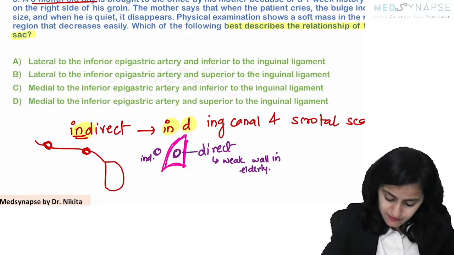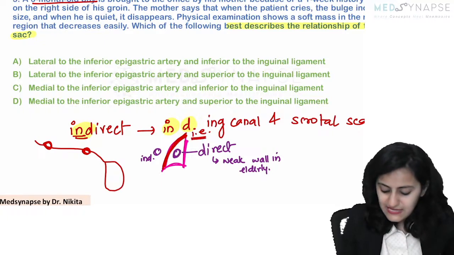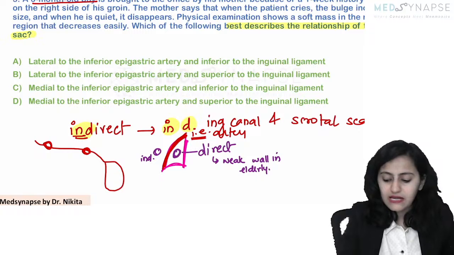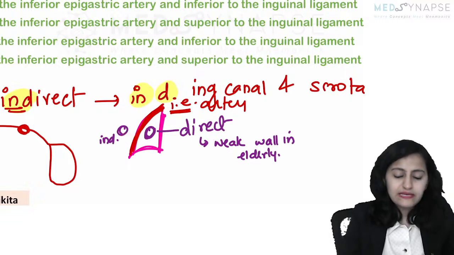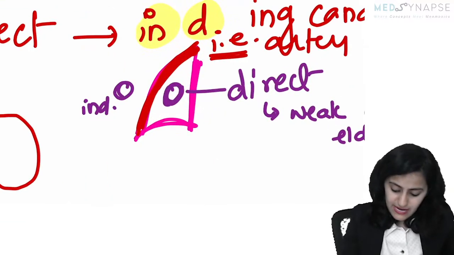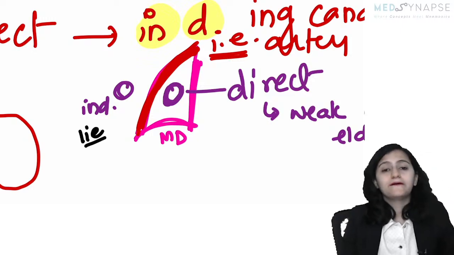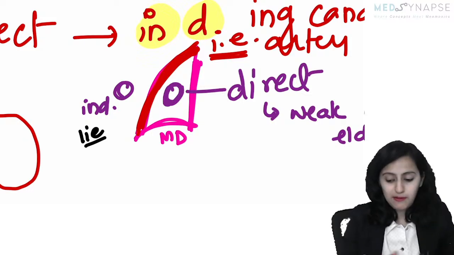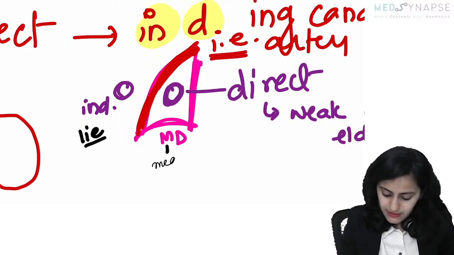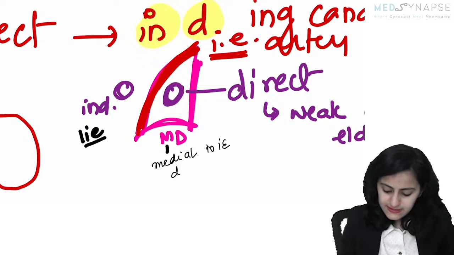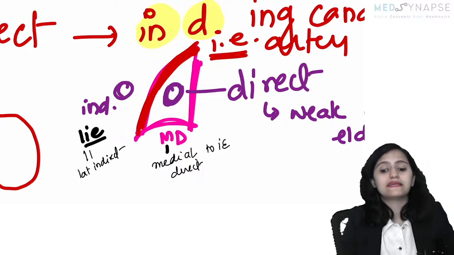So this is the relationship that I have shown here. This one here, this is the inferior epigastric artery. Okay, this is the inferior epigastric artery. So remember, direct hernia is medial to that. Lateral, indirect hernia is lateral to that. So remember it as MD. Okay, MD, don't lie. Instead of hips don't lie, you remember it as MD, don't lie. So direct is medial. Okay, that's how you will remember. Medial to inferior epigastric is the direct hernia. Lateral is indirect hernia. Okay, lateral is indirect hernia.